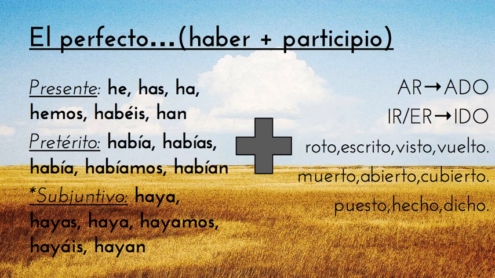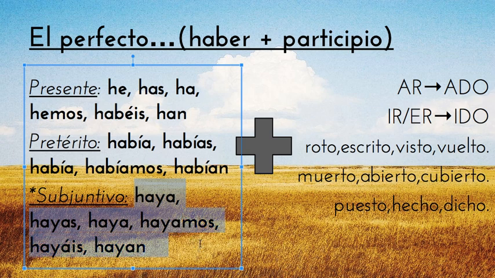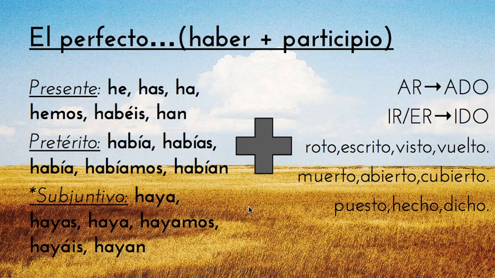So instead of saying, I hope that you are well, espero que estés bien, we would say something like, I hope that something has happened. So, espero que hayas hecho la tarea, right? The conjugations in the subjunctive for haber are haya, hayas, haya, hayamos, hayáis, hayan, right? As we look at the haber conjugaciones, we also have to remember that there are participles. So we're combining haber con participios.